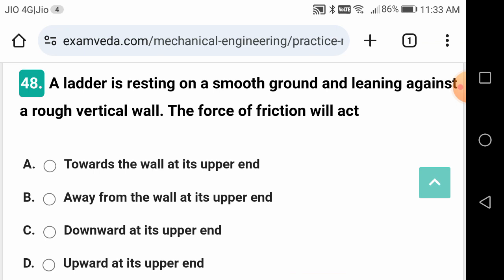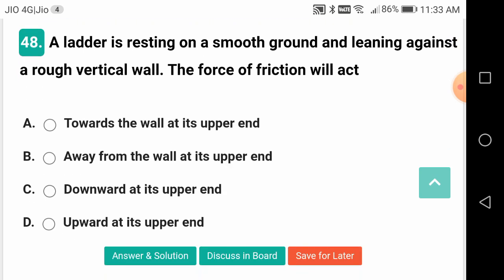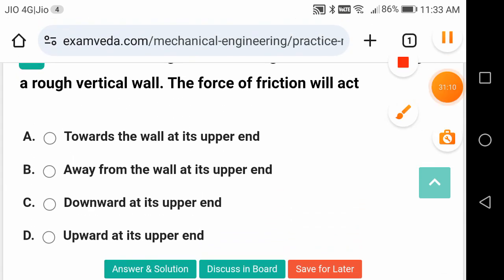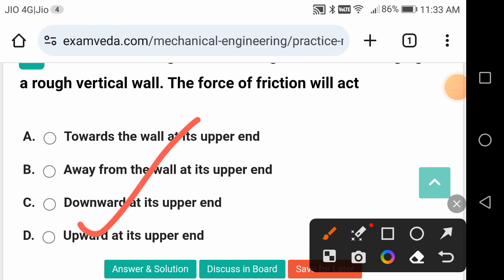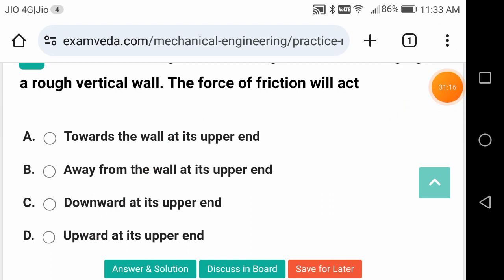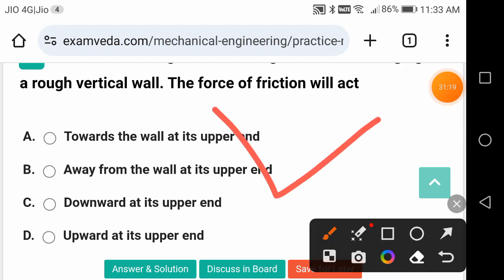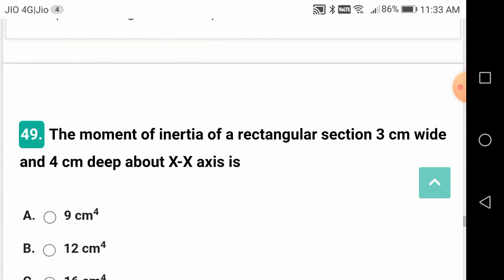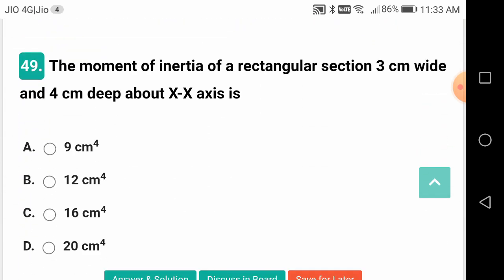A ladder is resting on smooth ground and leaning against a rough vertical wall. The force of friction will act where? Upward at its upper end. Why? Just now I have shown you, friends. Here your ladder is like this, so your ladder will be moving down. So force of friction will be here. On the ground, your ladder will be moving like this, and force of friction will be like this. Opposite. Force of friction will always be opposite to the direction of the motion of the body.